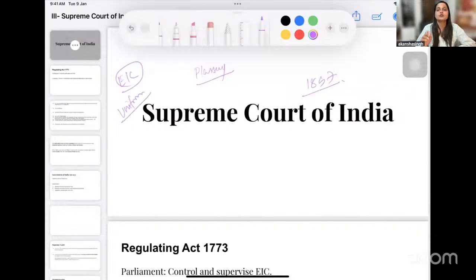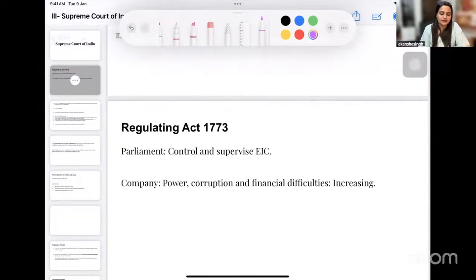They also understood that they have to introduce a uniform system of judiciary. We had personal laws, we had our own laws, and they had the common law that they wanted to introduce, and because of this, we came up with the Judicial Plan in 1772. This is an important aspect for you to remember. After the East India Company started expanding and was at liberty to exercise sovereignty, they acknowledged that the judiciary also had to be under their control. Therefore, the Judicial Plan of 1772 was introduced, after which we came up with the Regulating Act of 1773.